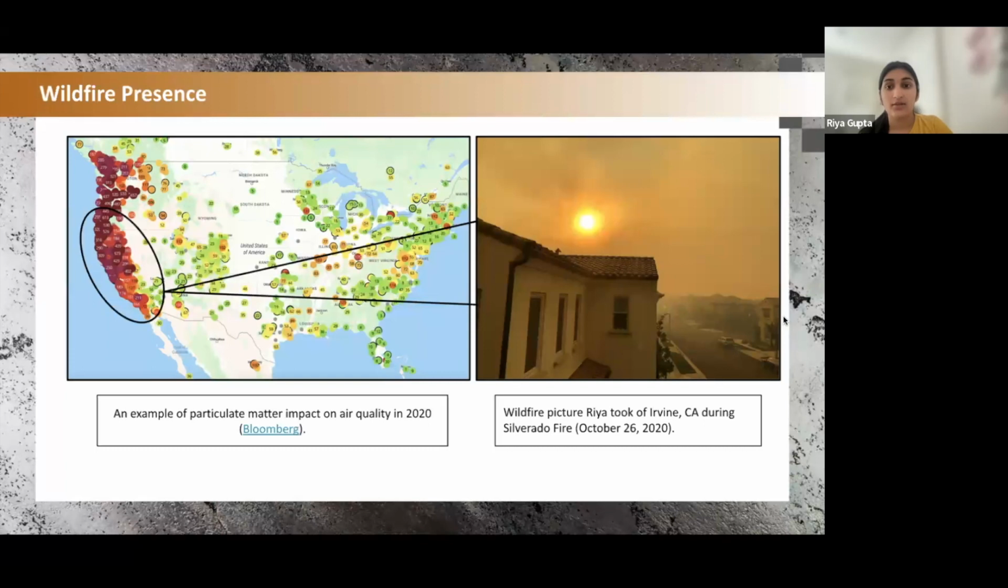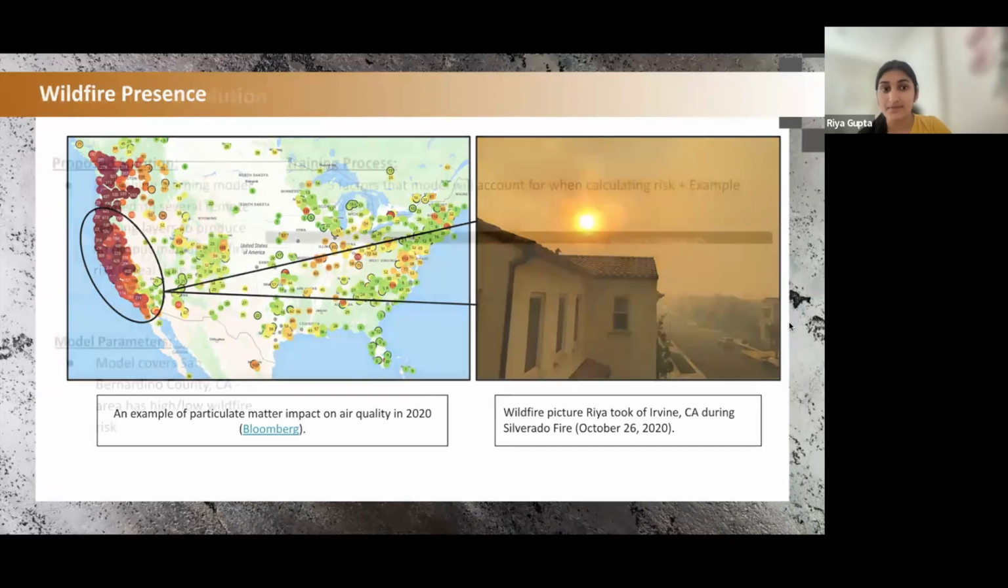Wildfire presence. Here's a picture that I took of a wildfire, and you can see how it correlates with PM 2.5 values in that area for that year. This is from the Silverado wildfire.